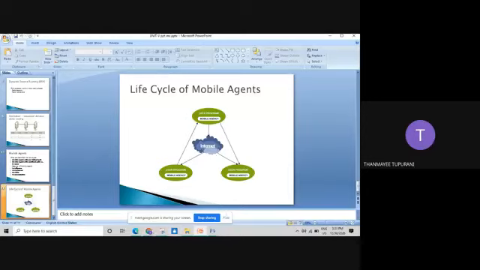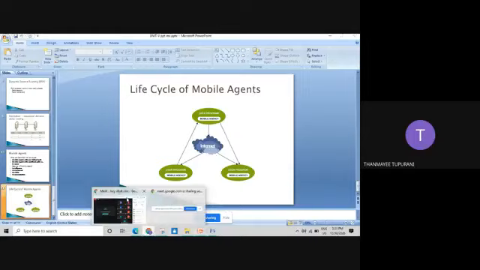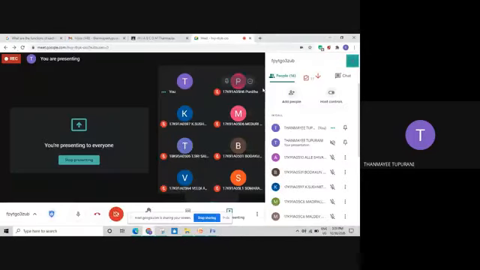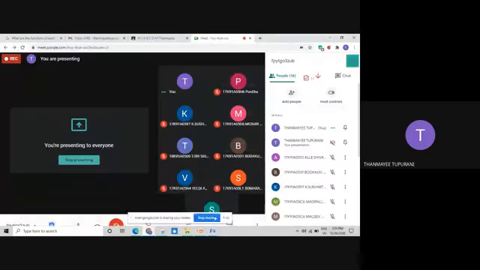Any doubts up till here? Any doubts regarding this mobile agent?